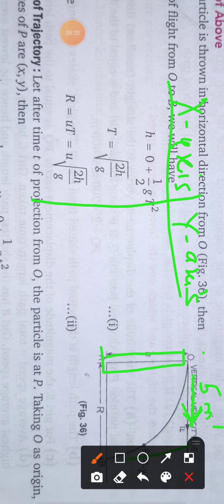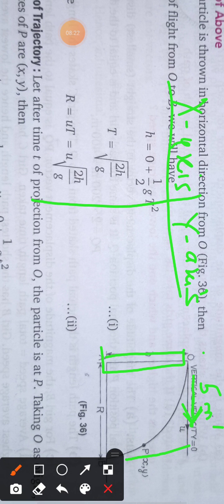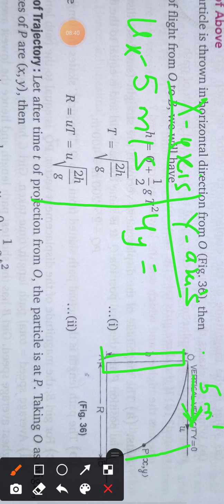So the initial velocity of the ball in x axis is 5 meters per second. But what is the initial velocity in y axis? The initial velocity in y axis is 0. Why? Because there is no velocity component in y direction. You are throwing the ball horizontally, that means only in the x axis. So the velocity component in the y direction is 0.